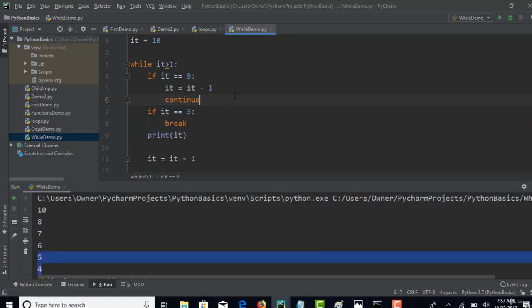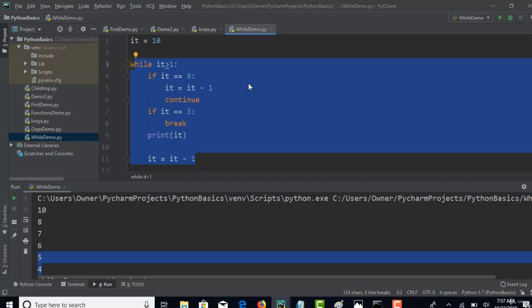Okay, so this is how you can work with continue and break, and you can use multiple if conditions in your while loop. This is just a good example to explore.